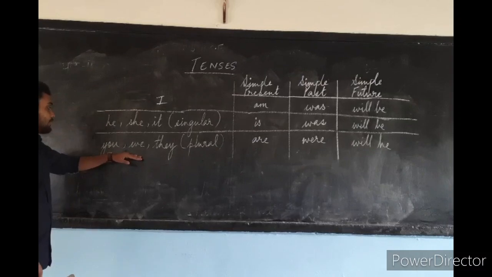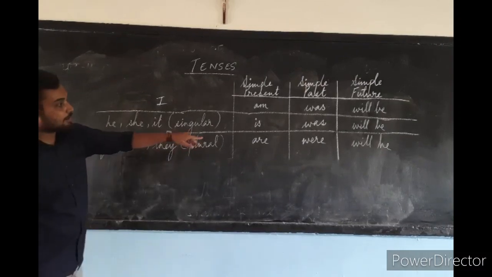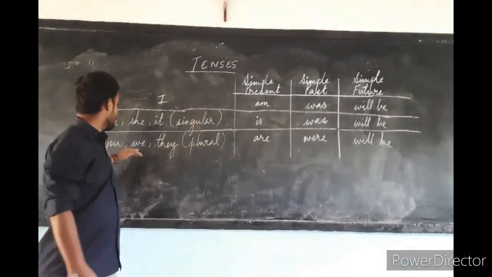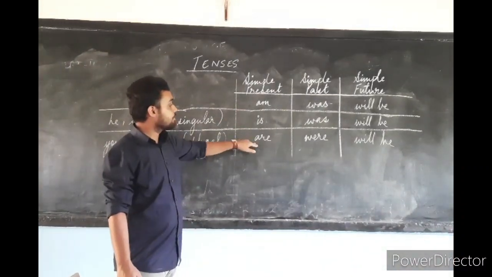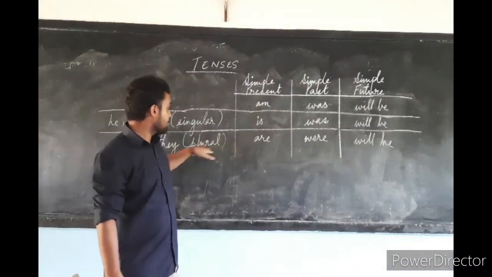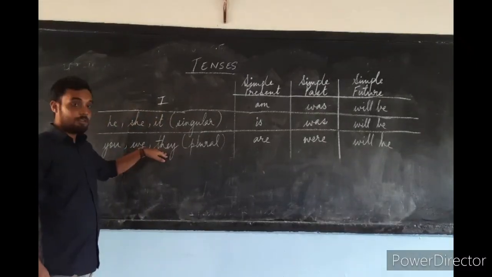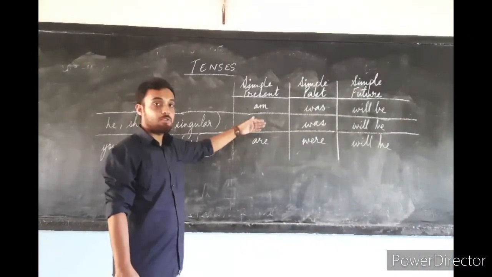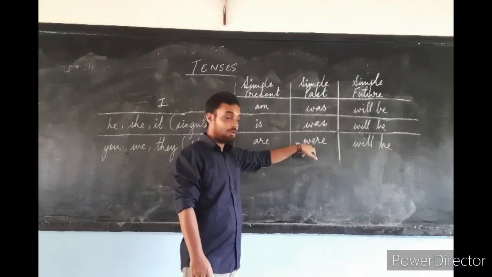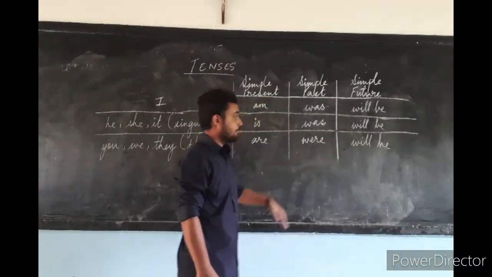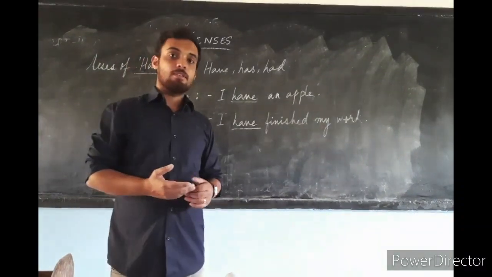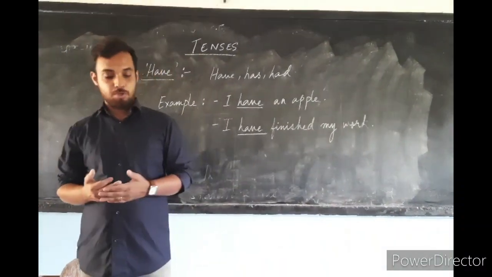For the plural subject, we will use are, were, and will be. Plural refers to you, we, they. Simple present, using you, we and they, we will use are. For simple past, it will have were. For simple future, it will have will be. We have discussed the uses of be, where to use be.